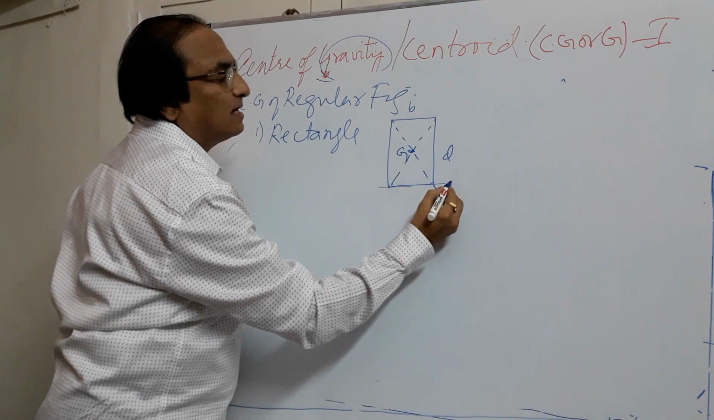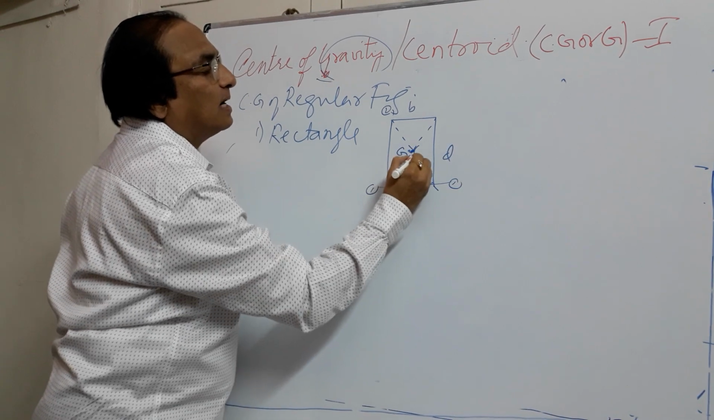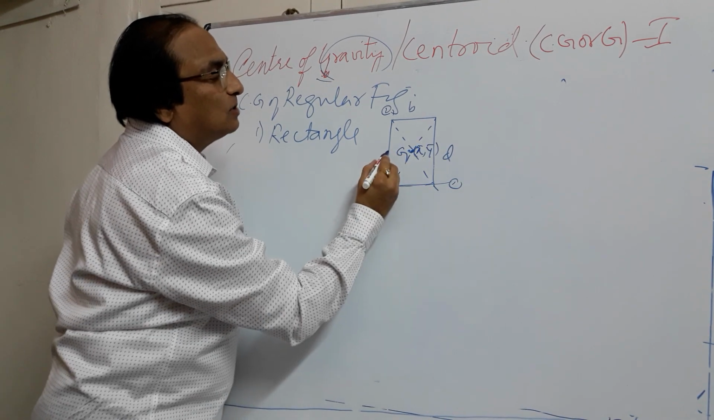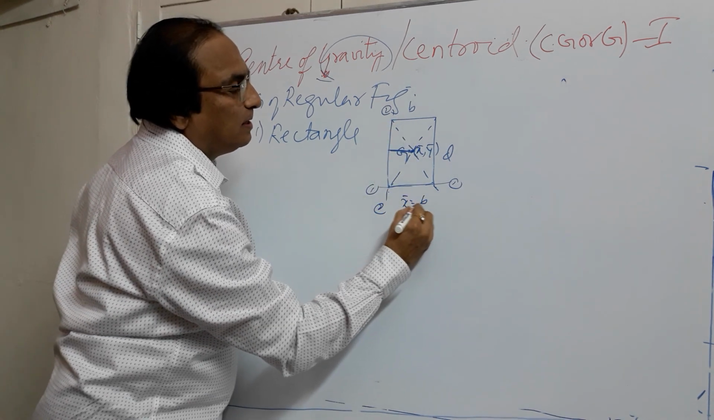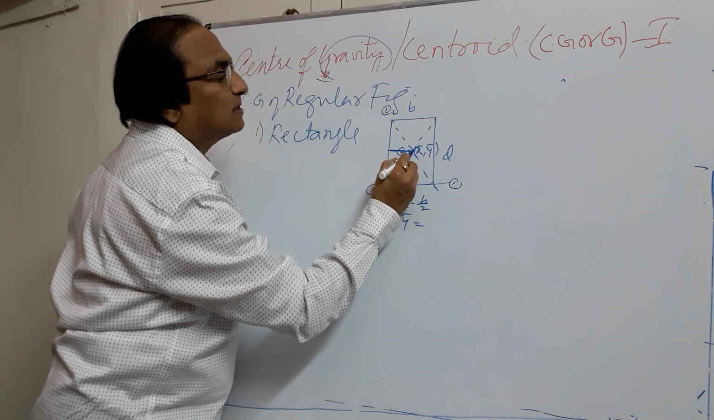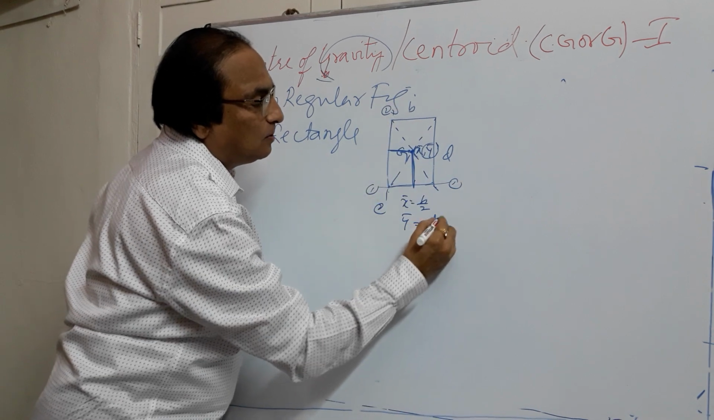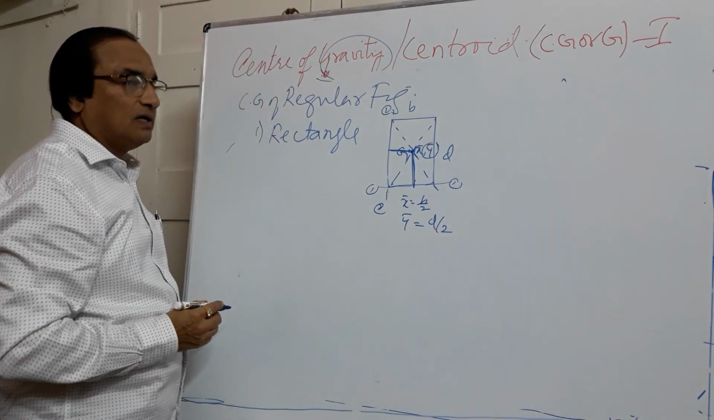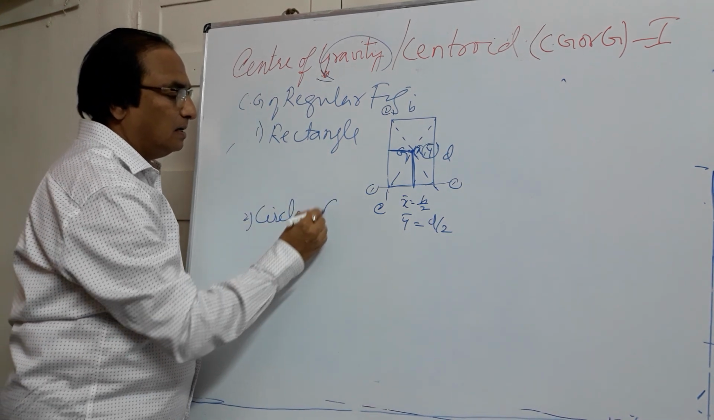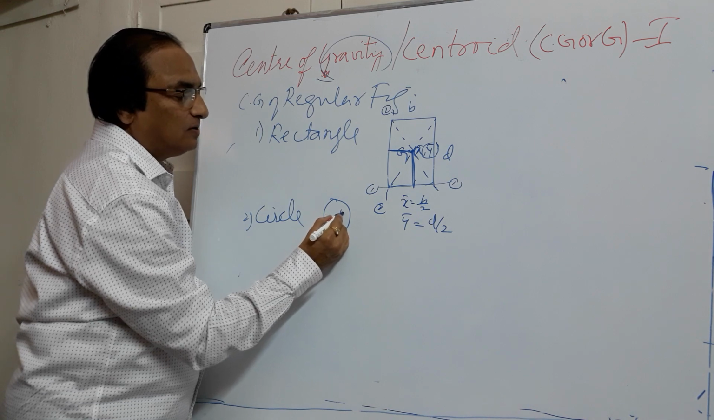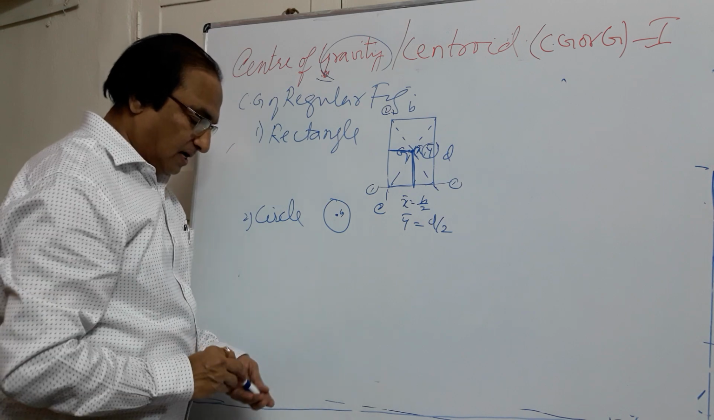Suppose I take this as the reference axis 1, 1 and this as the reference axis 2, 2. So x bar and y bar are the coordinates of the centroid. x bar will be this distance, which is half of the width, so x bar is equal to b by 2. Likewise, y bar is the distance of the centroid from 2, 2, which is half of the depth, d by 2. So this is the centroid of the rectangle. It is at the center. Second is the circle. We know for a circle, the center itself will be the centroid. We will not go into the derivations of this. We will go to the next figure.